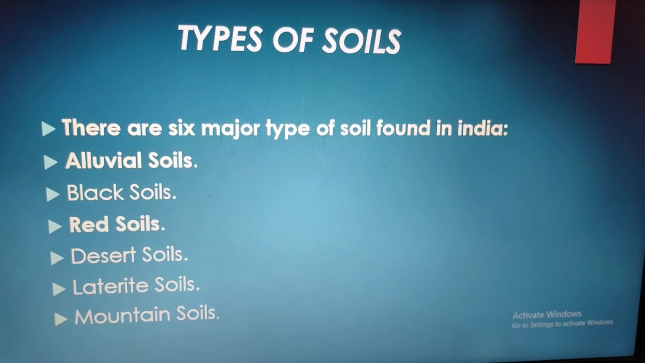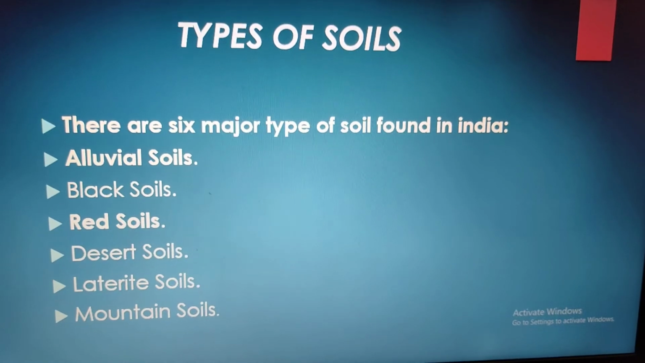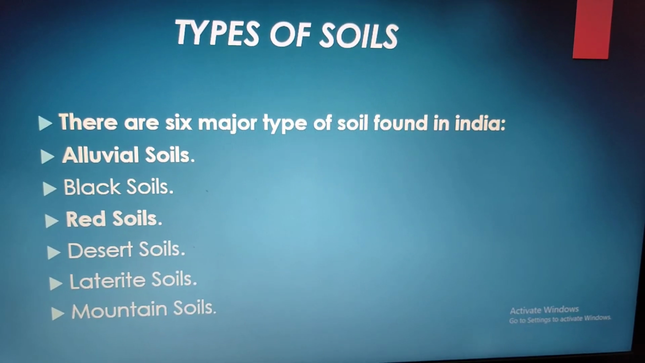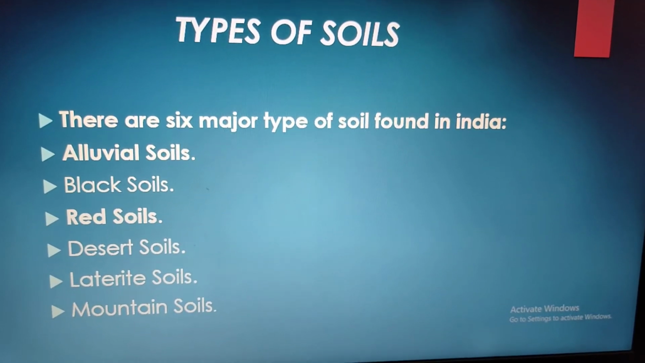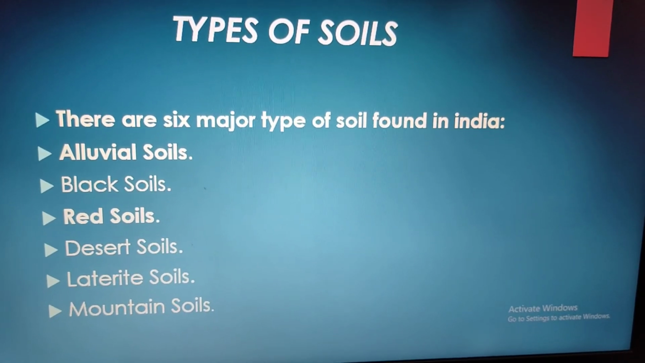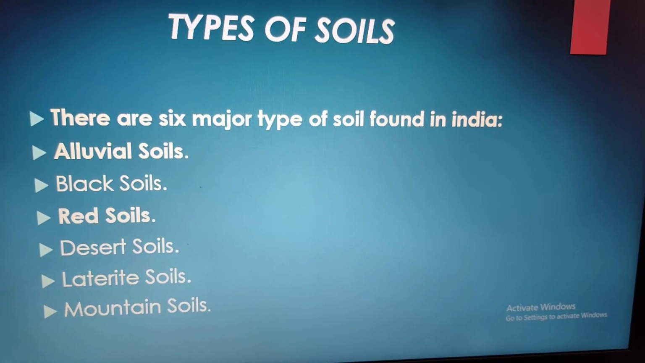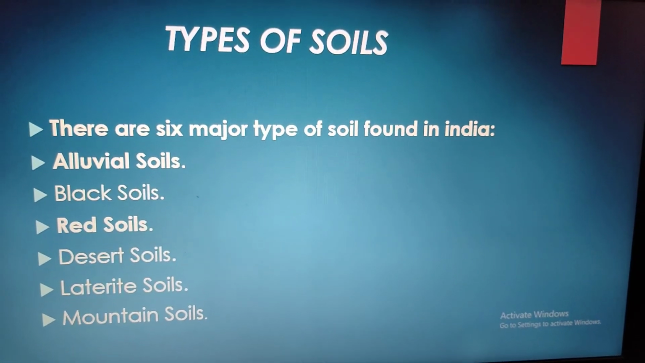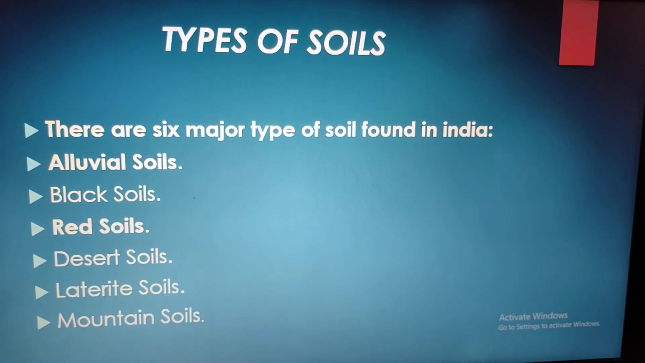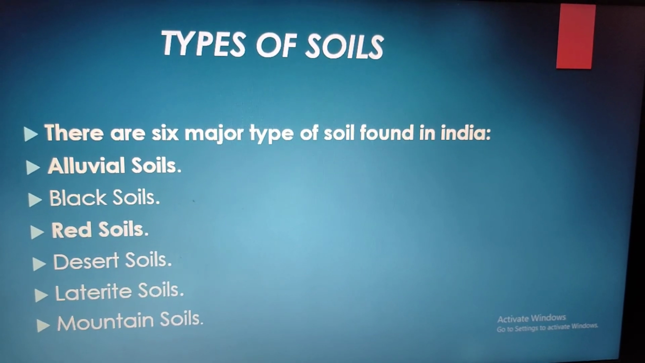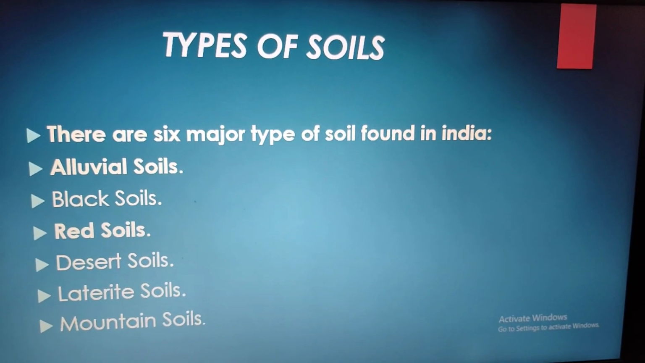Now, class, your homework is to study about these 6 kinds of soils, and you will also draw a map showing the distribution of these soils. So you will write down the characteristics of these 6 kinds of soils, and you will also draw a map showing the distribution of these 6 kinds of soils.